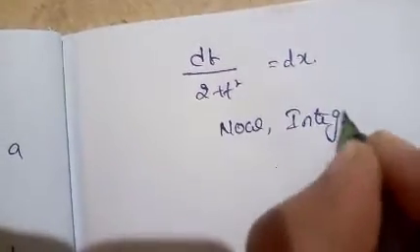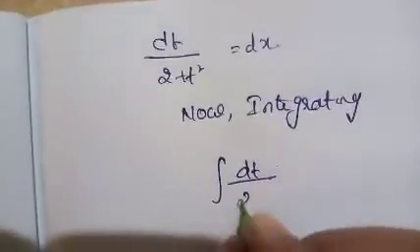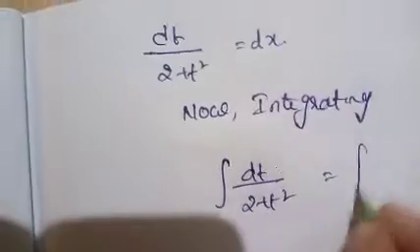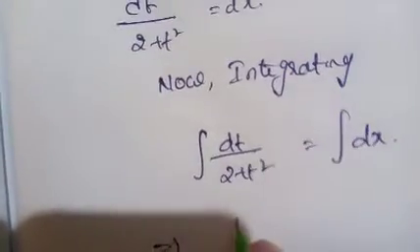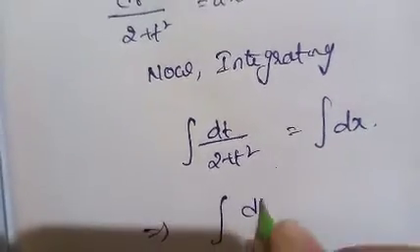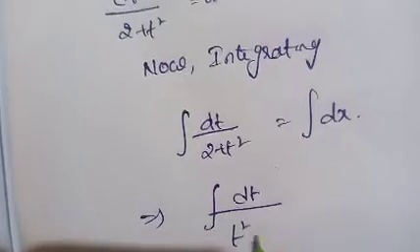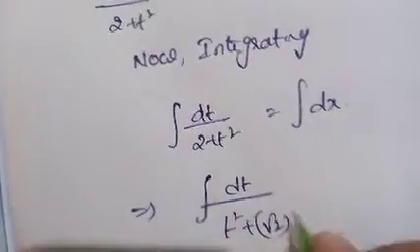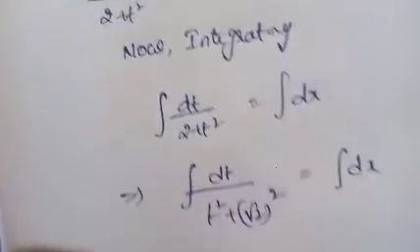Now integrating, integral dt by 2 plus t square equals integral dx. So now it can be written as integral dt by t square plus root 2 whole square equal to integral dx.